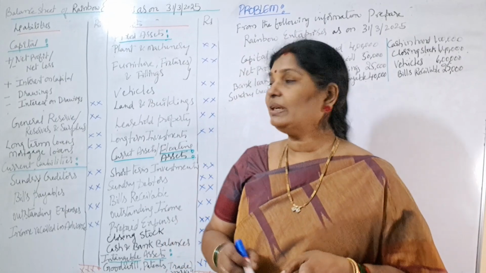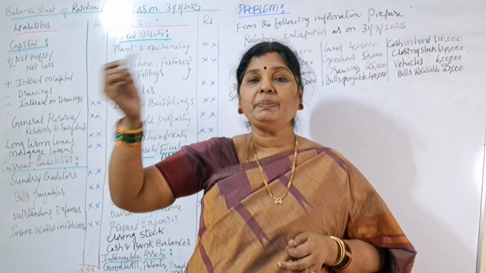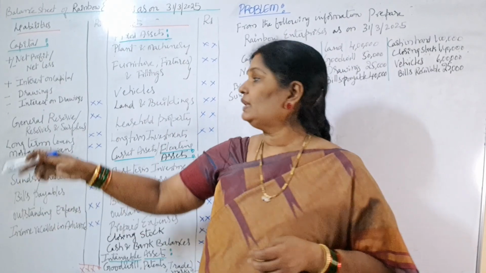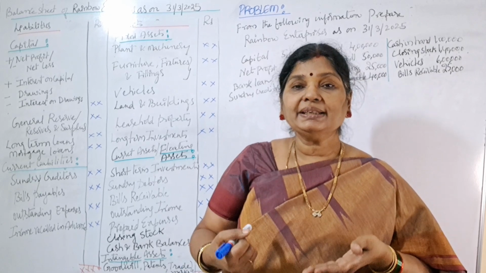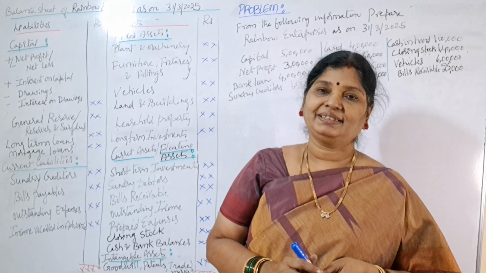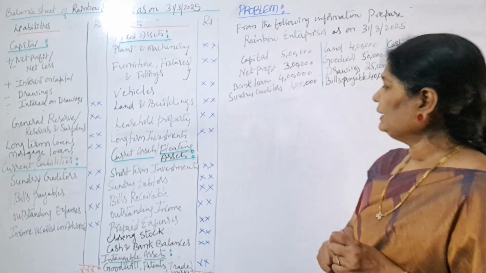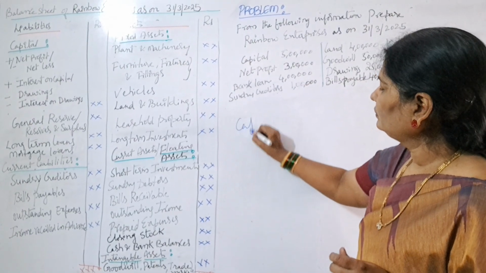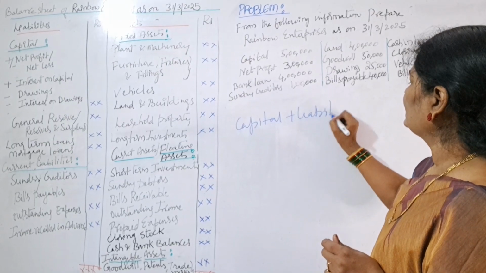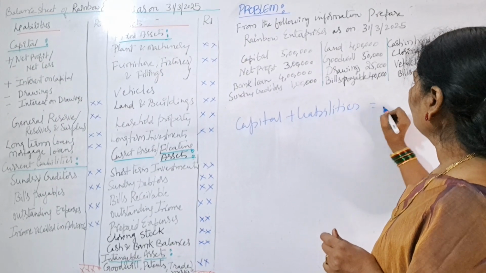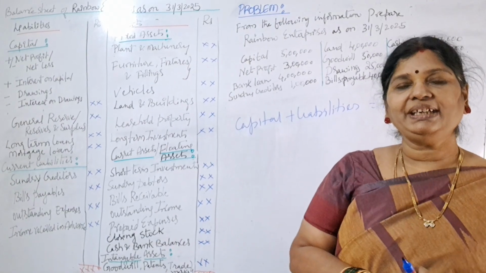So what you have to understand here is that what the business is owing to others, meaning what the business has to pay to others, is called liability. What the business is owning is called an asset. So ultimately our capital plus liabilities is equal to assets. Remember this? This I have explained in the accounting equation video.